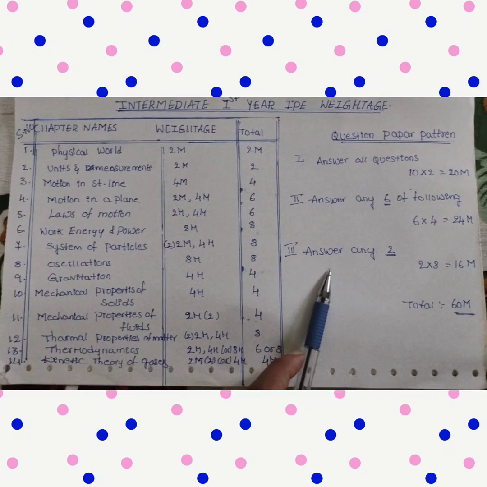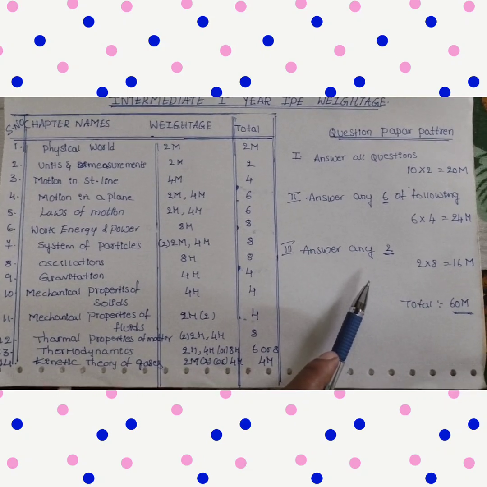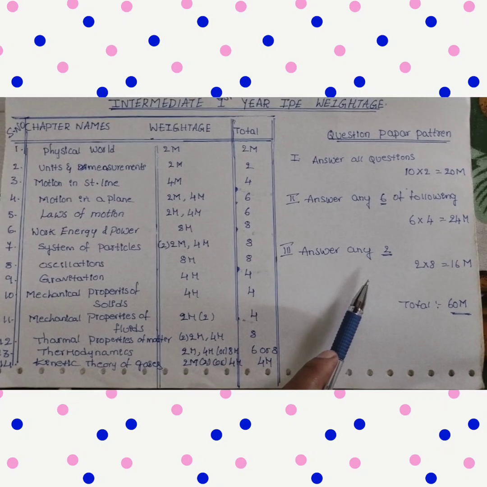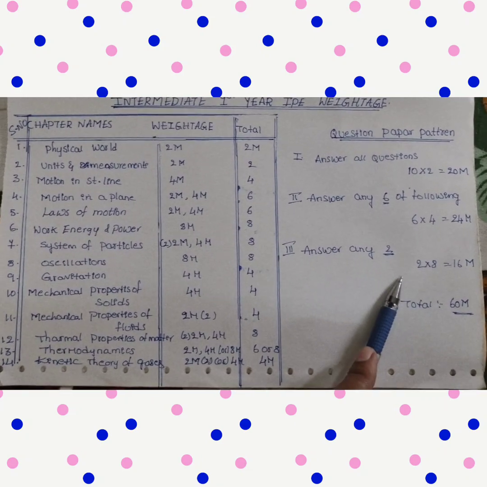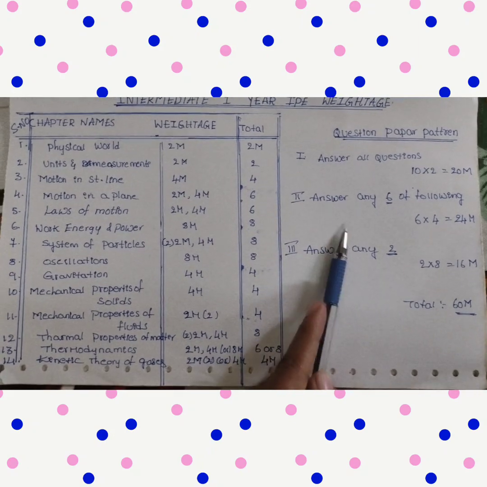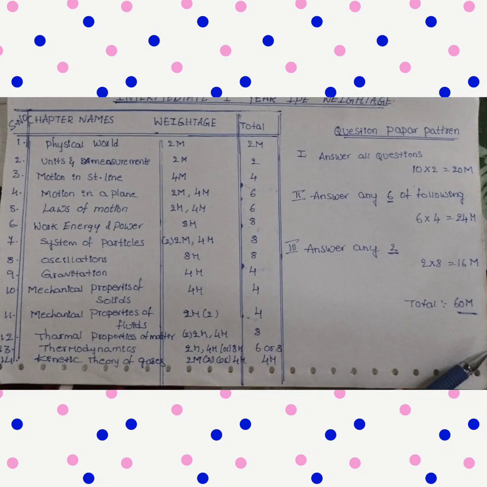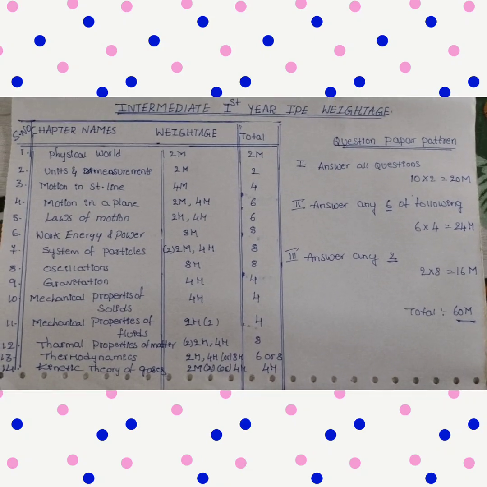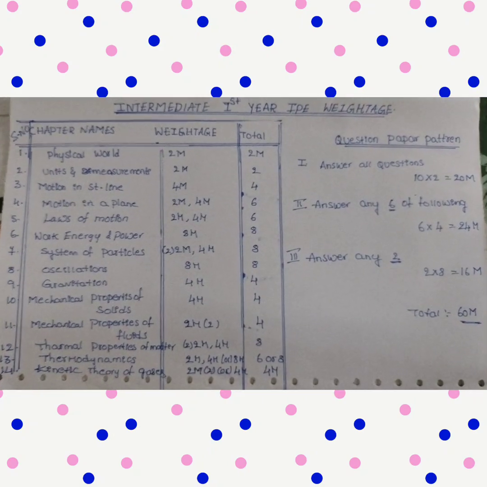And in the third Roman, we will get 3 LAQs, 3 long answer questions. Of those 3 we have to write any 2. Here also a choice will be there. So in the second and third Roman we will have a choice, but in the first Roman there is no choice. We have to attempt each and every question. So the total question paper is for 60 marks.